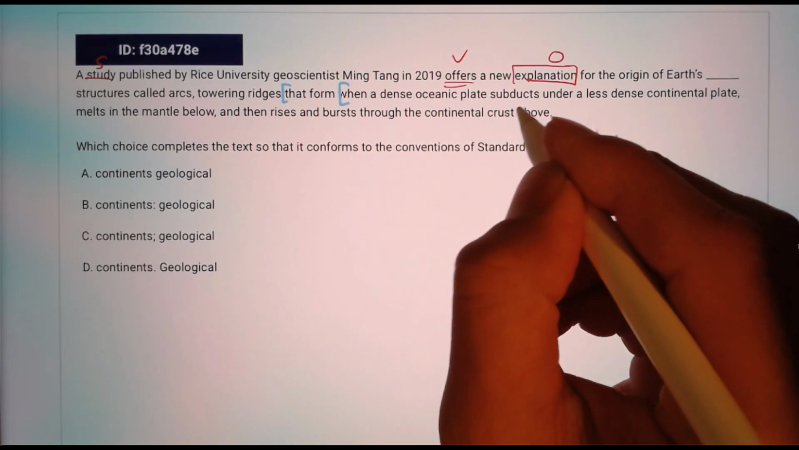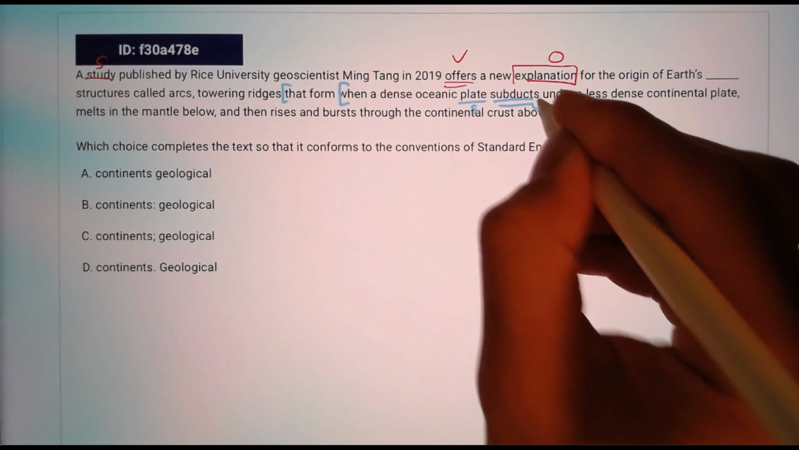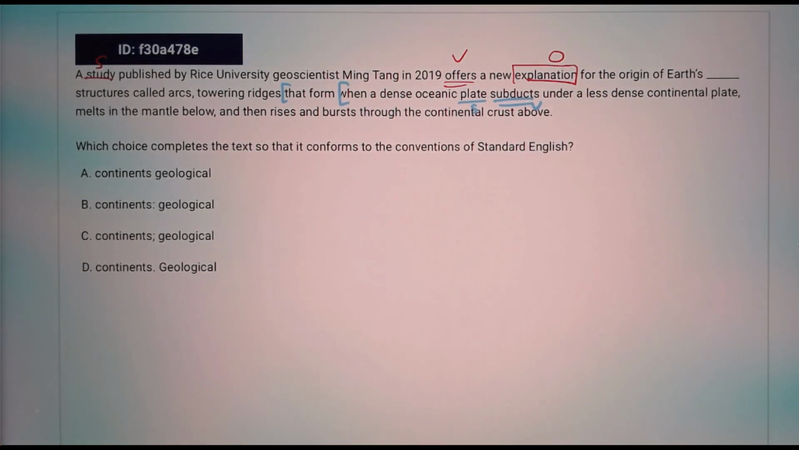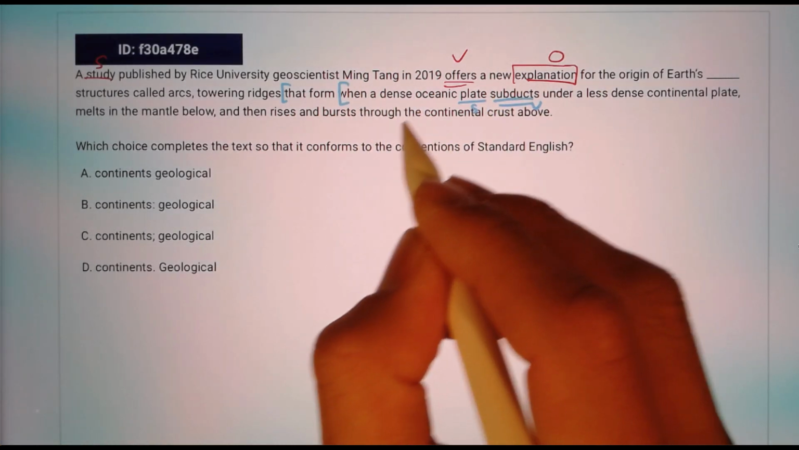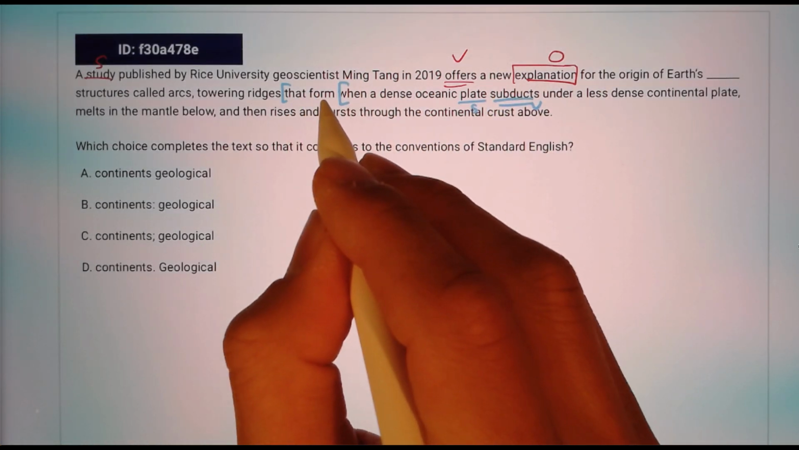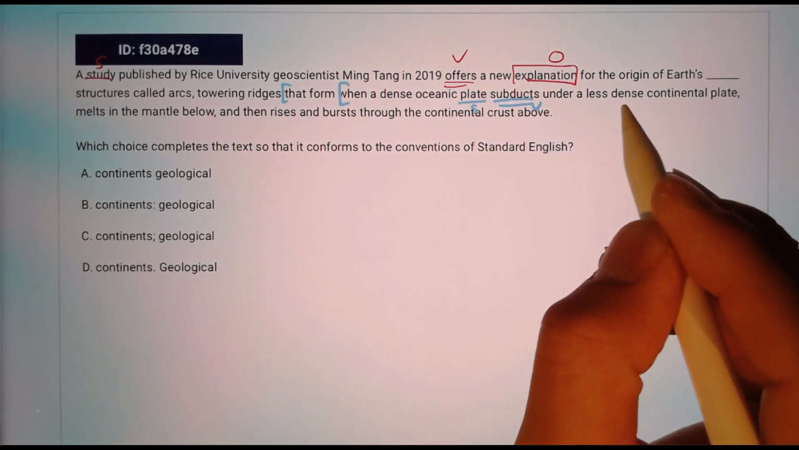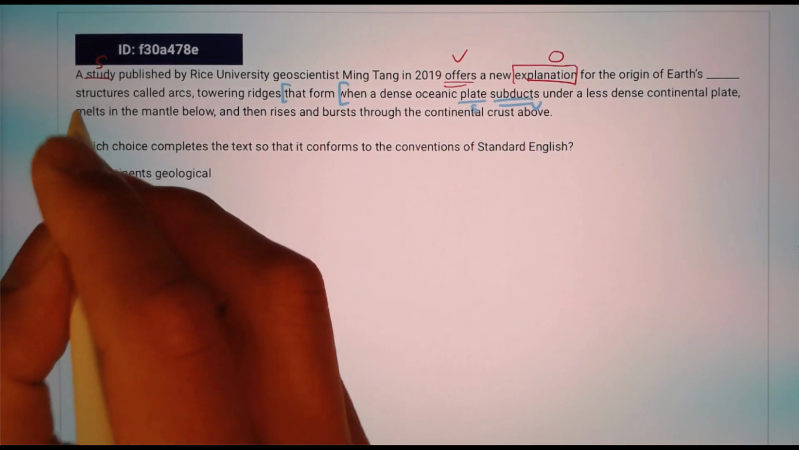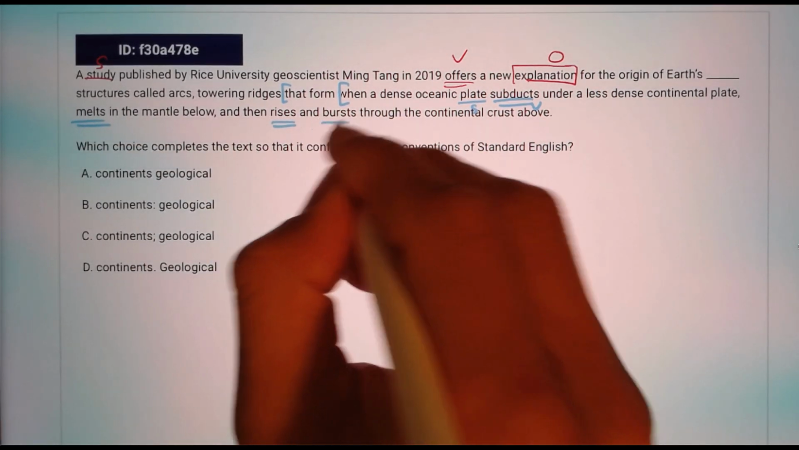When a dense oceanic plate subducts, so plate subducts, subject and verb. But still, I use this cyan color because I want to show you that this is a dependent one. It's not the main clause. Its job is just to elaborate on something before. The plate subducts under a less dense continental plate, melts in the mantle below, and then rises and bursts.